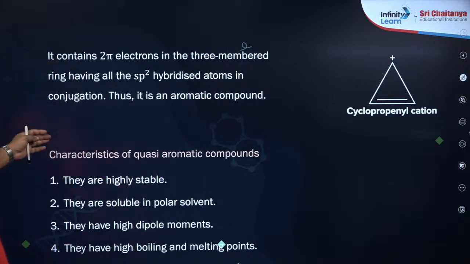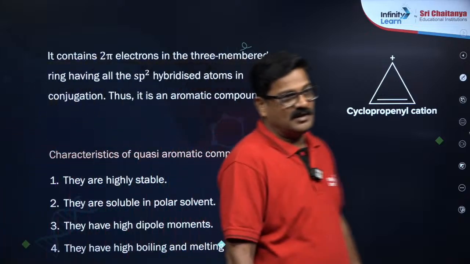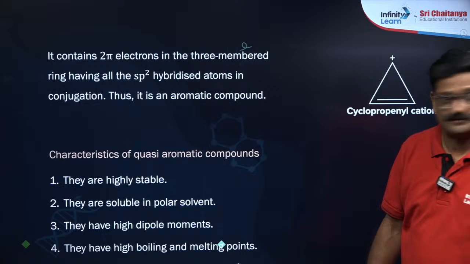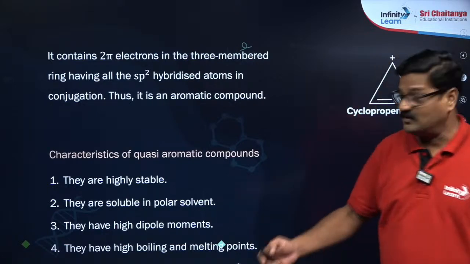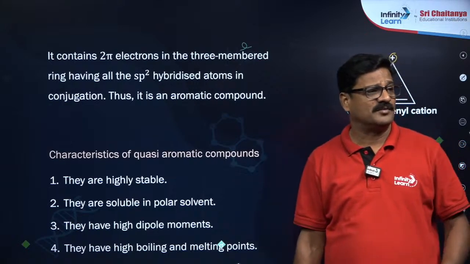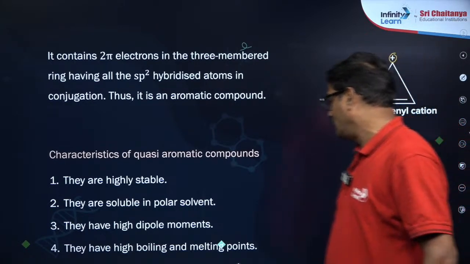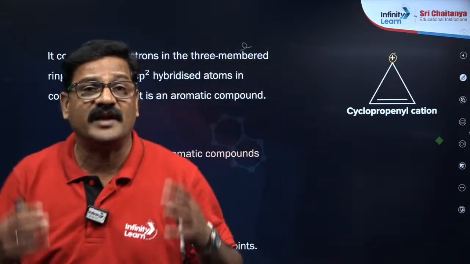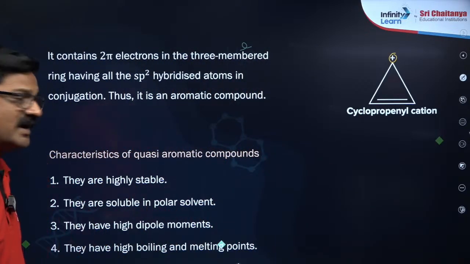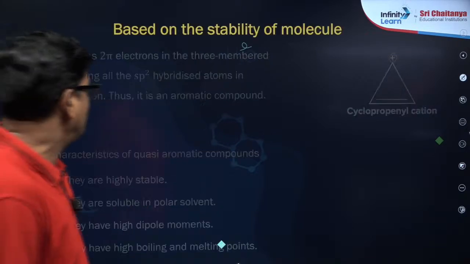So the characteristics of quasi-aromatic compounds: फिर भी they are highly stable, they are soluble in polar solvents, they have high dipole moment, already charge is there now, they have high dipole moment, okay, and they have high boiling and melting point क्योंकि of their polarity. Melting point, boiling point is always directly proportional to the charge or the polarity, right, my dear students.